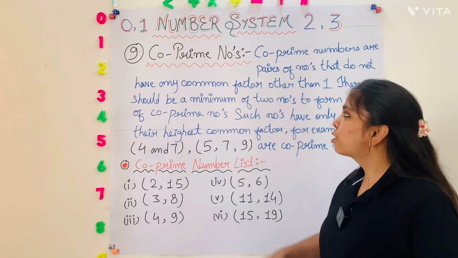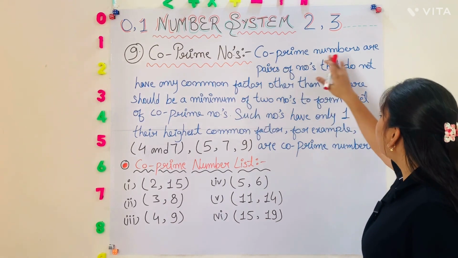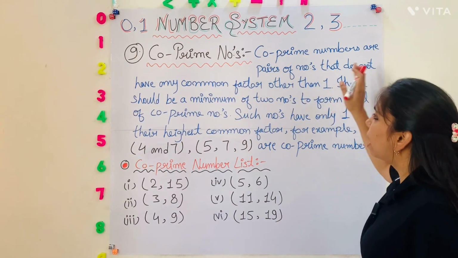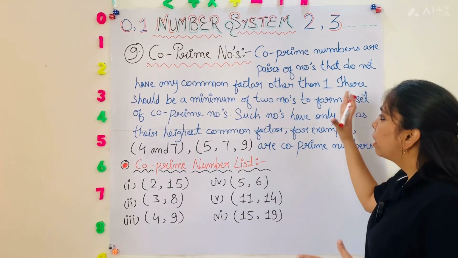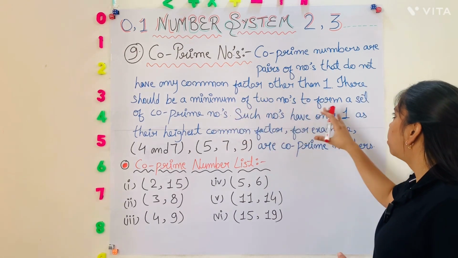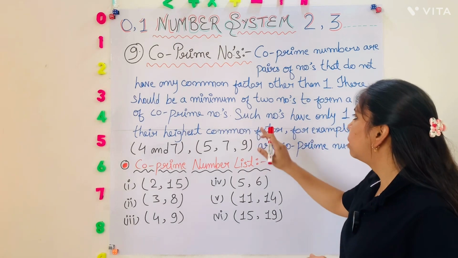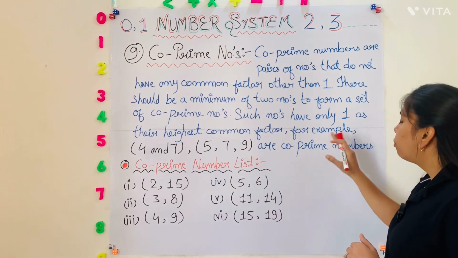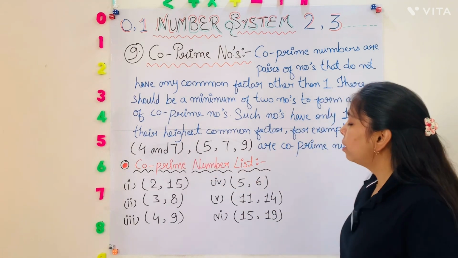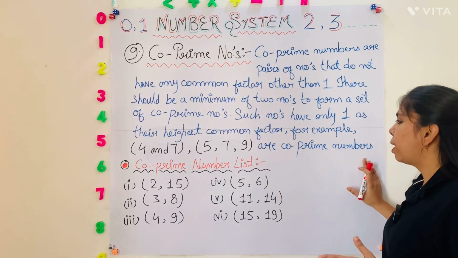Okay friends, so the next one is co-prime numbers. Co-prime numbers are pairs of numbers that do not have any common factor other than 1. There should be a minimum of 2 numbers to form a set of co-prime numbers. Such numbers have only 1 as their highest common factor. For example, 4 and 7, 5 and 7, and 9 are co-prime numbers.